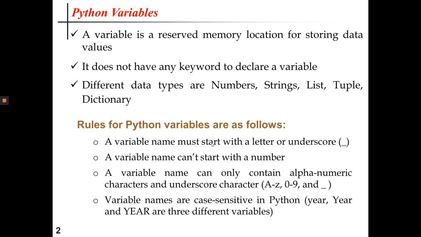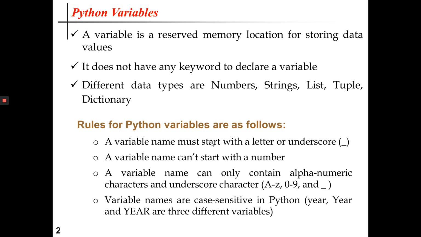Now we have to follow certain rules for the naming of the Python variables. These rules are as follows. A variable name must start with a letter or underscore. A variable name cannot start with a number. A variable name can only contain alphanumeric characters and underscore character. It may contain all the alphabets, whether in uppercase or lowercase, all the digits from 0 to 9, and the underscore symbol.